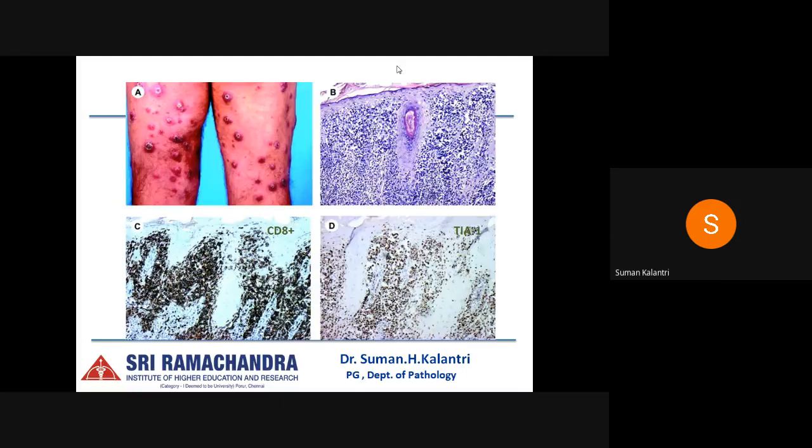So here clinically they present with nodular lesions with central ulceration, and we can see the tumor cells mainly in the dermis, small to medium T cells with pleomorphic nuclei, and these are usually positive for CD8, and as the name suggests, cytotoxic, so they are positive for the cytotoxic molecules, and here it's showing positivity for TIA1.